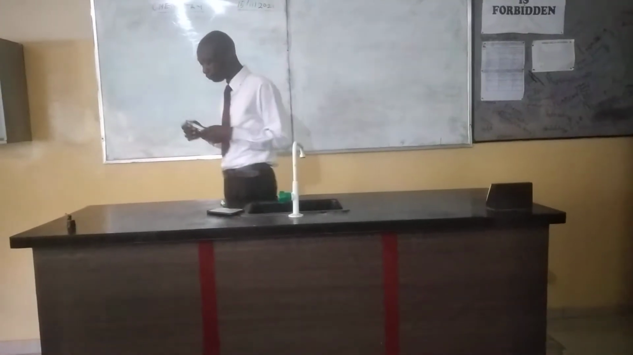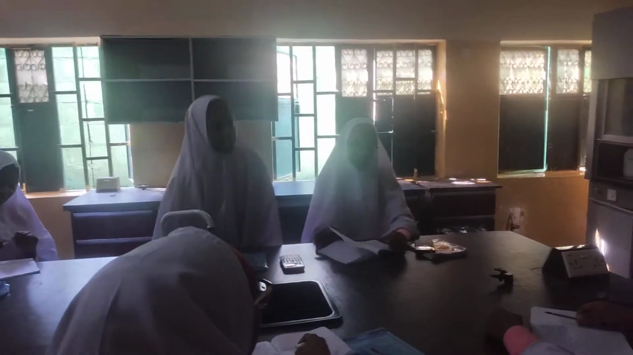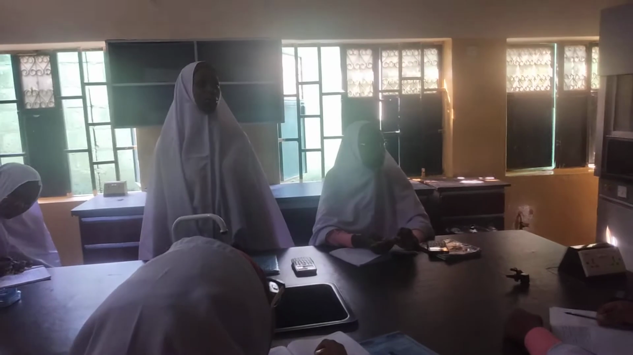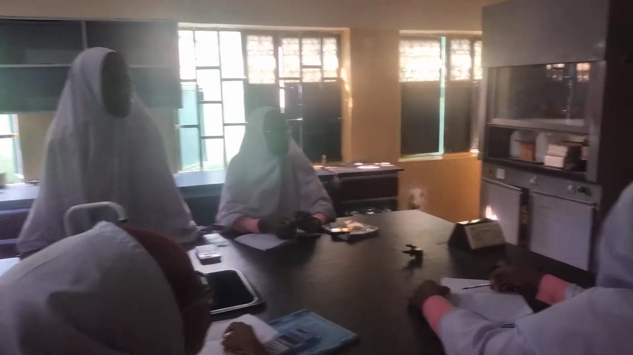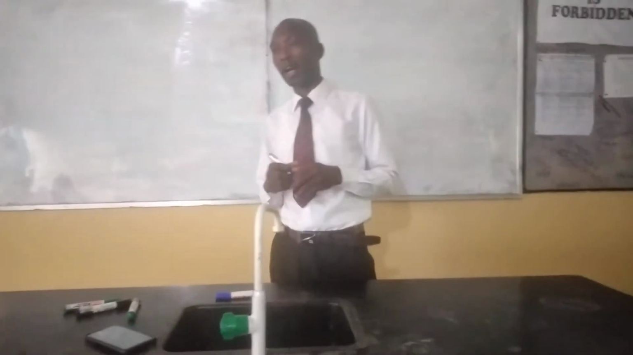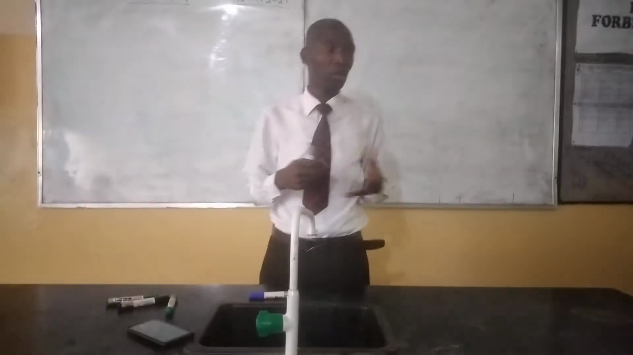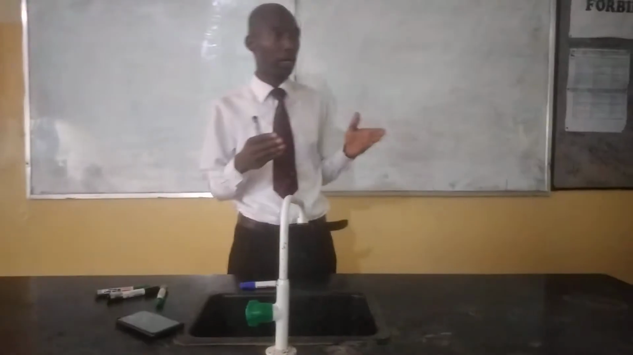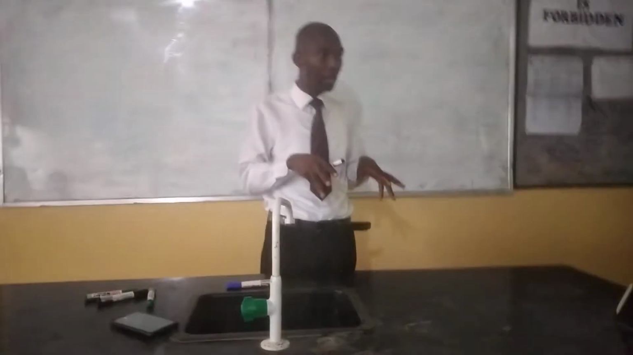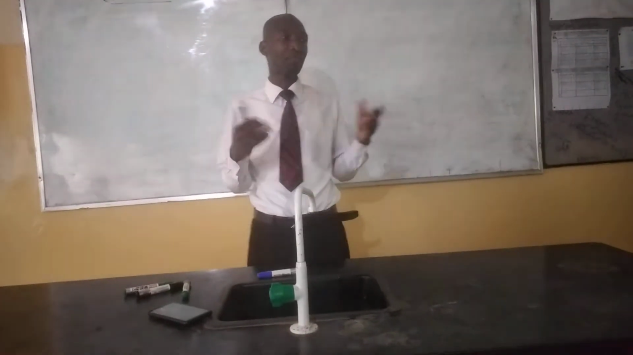Let's write. Sir, before you start, I have a question. Okay. Who is the first person that contributed to the knowledge of isotope? The first persons that contributed to the knowledge of isotopes are the scientists who have done one or two experiments to discover the proton number, the atomic number, the neutron number. We have many of them.